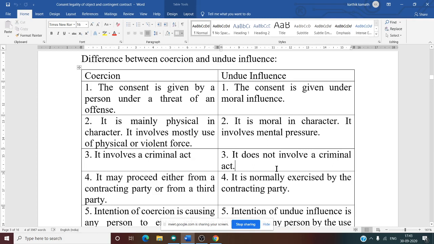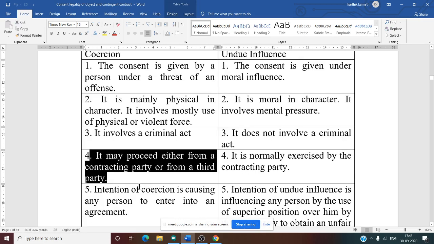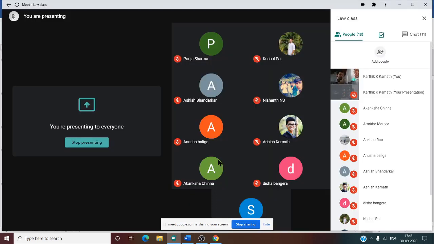Now the fourth one is that it may proceed either from the contracting party or from a third party. What do you mean by this? Coercion can proceed either from the contracting party or from a third party. Can you give me an example here? Now, A, B, C, three parties.